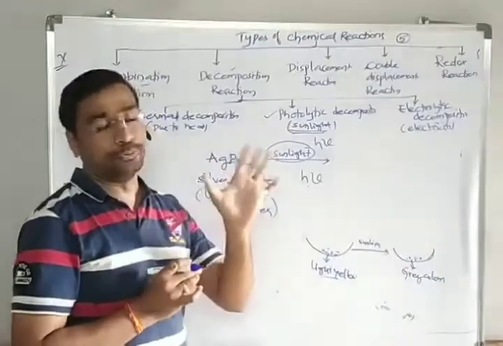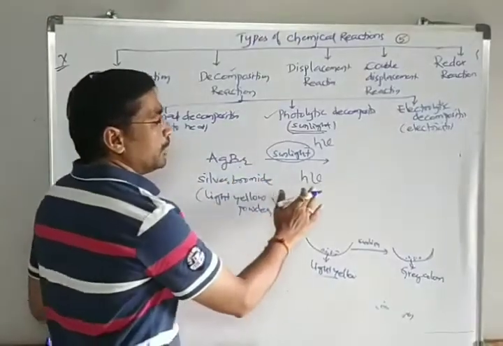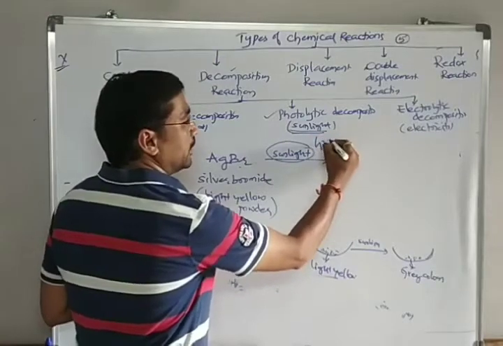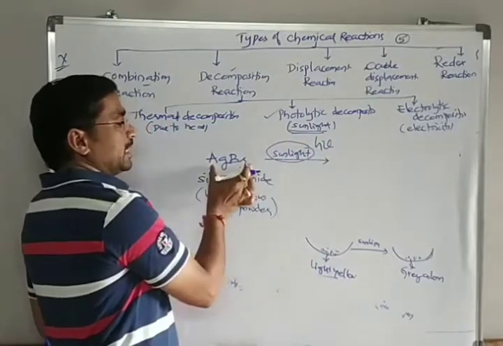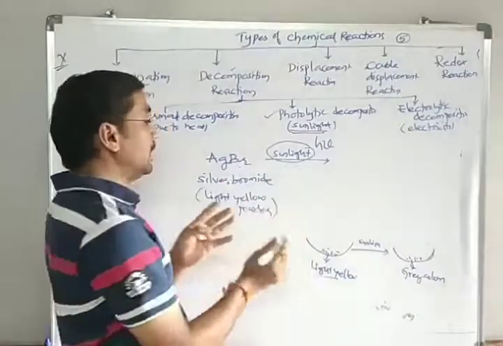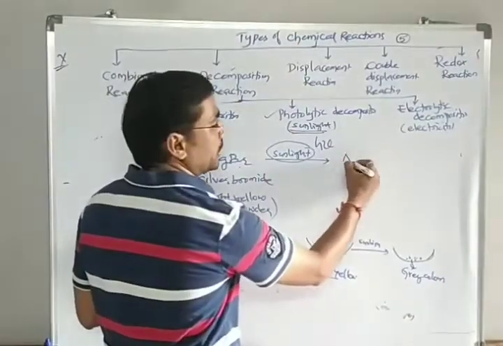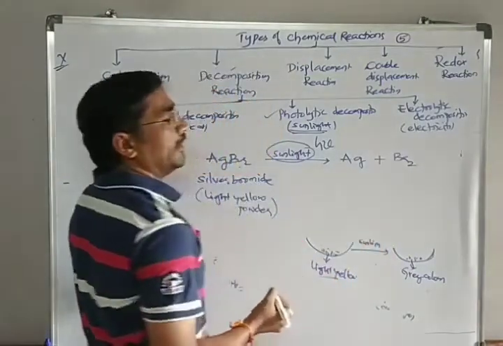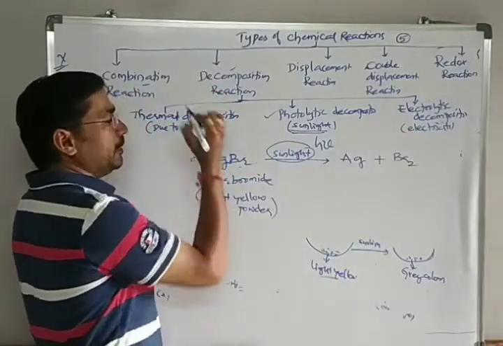So when it takes place in the presence of sunlight, once again I am writing here H nu, the sunlight is giving sufficient heat to it, and the silver bromide dissociates to give silver along with the bromine.